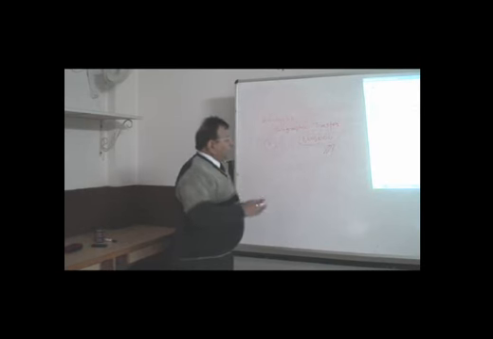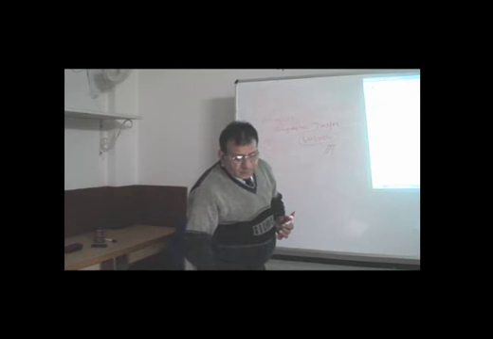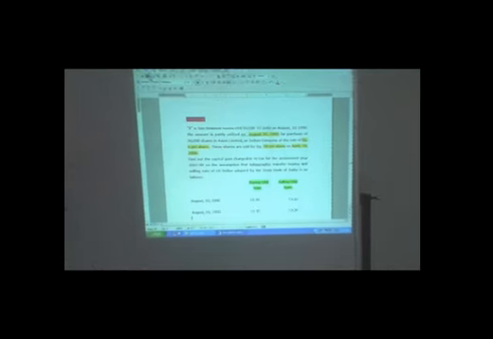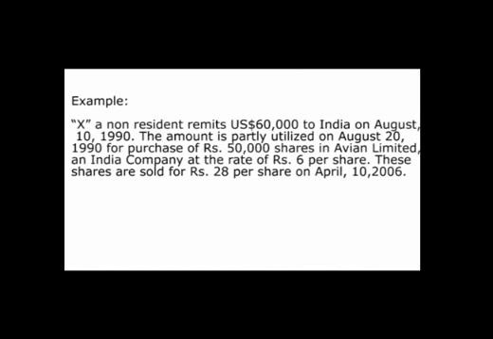I think the things would be more clear if we just take one example. Here we can explain this concept by taking an example. Here X is a non-resident who remits $60,000 to India on August 10, 1990, and the amount is partly utilized on August 20, 1990 for the purchase of 50,000 shares in AVN Limited, an Indian company, at the rate of rupees 6 per share. These shares are sold for rupees 28 per share on April 10, 2006.